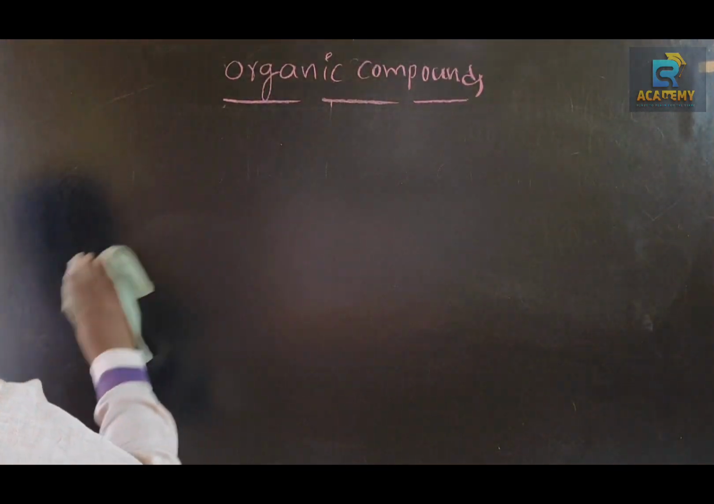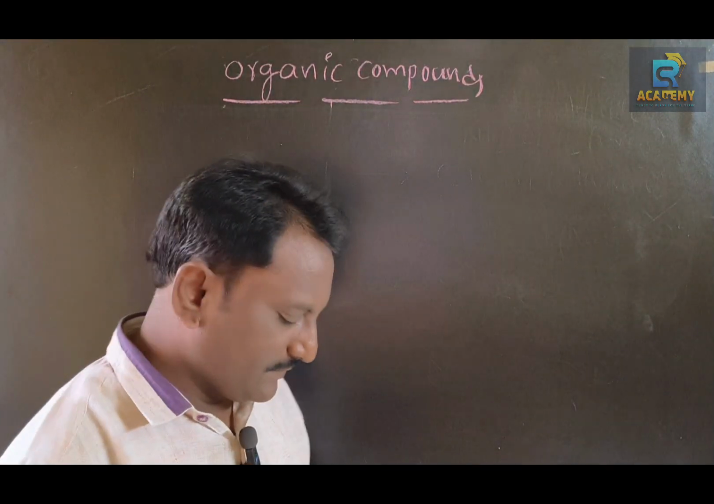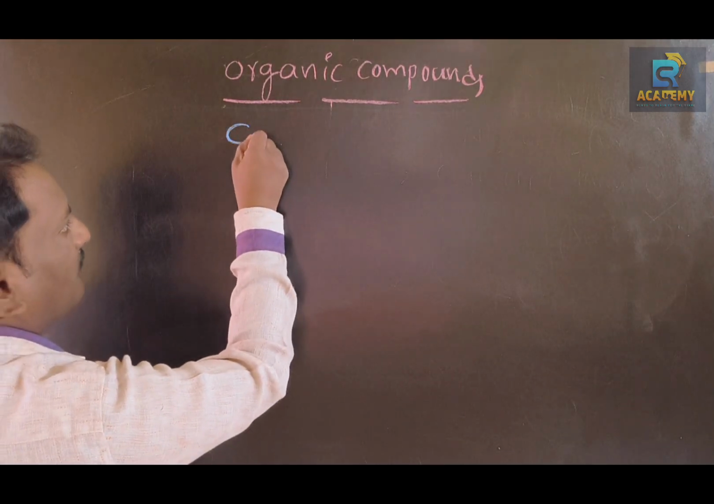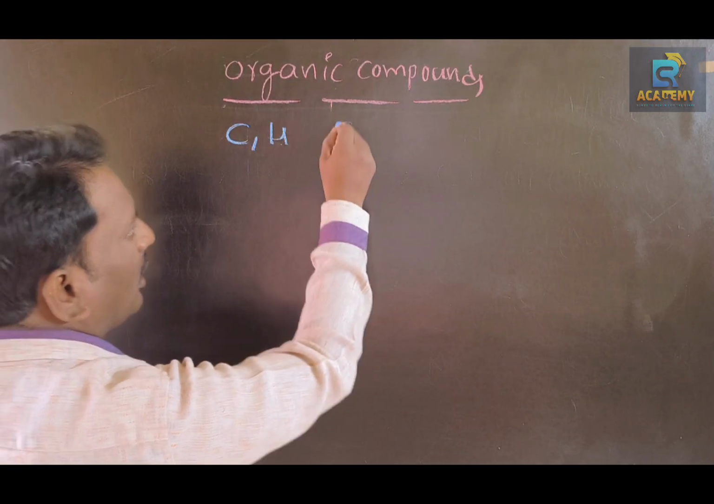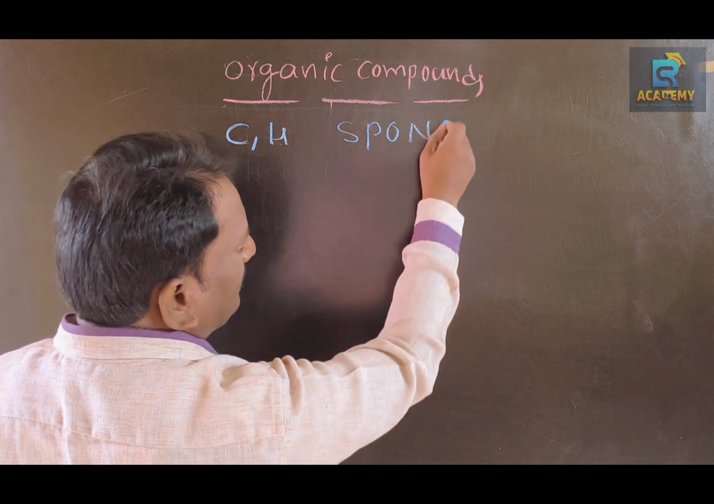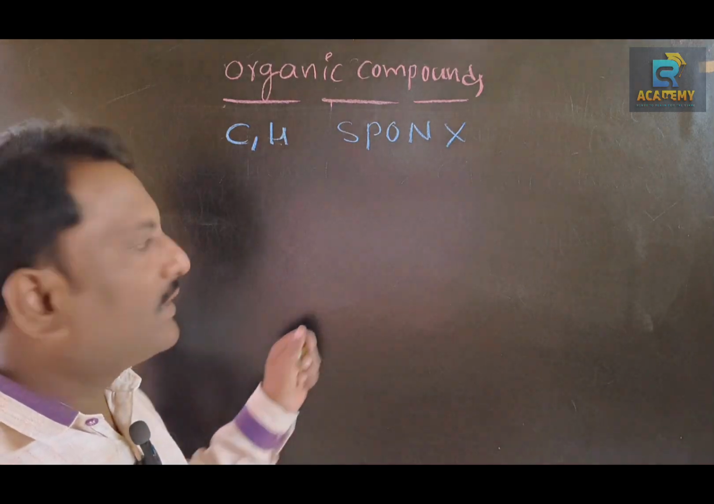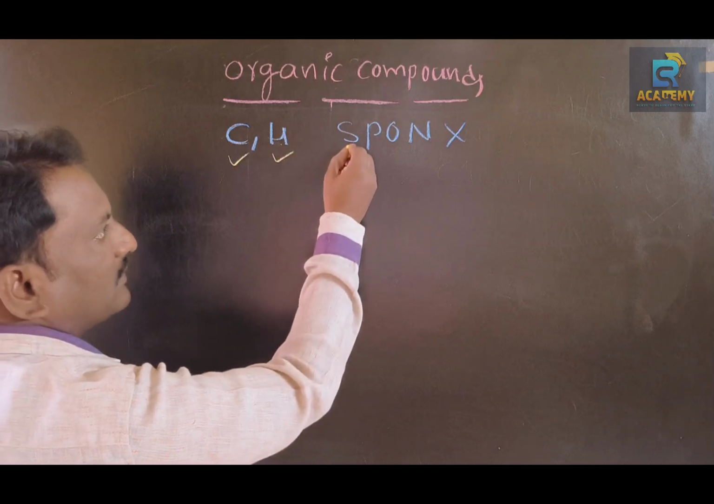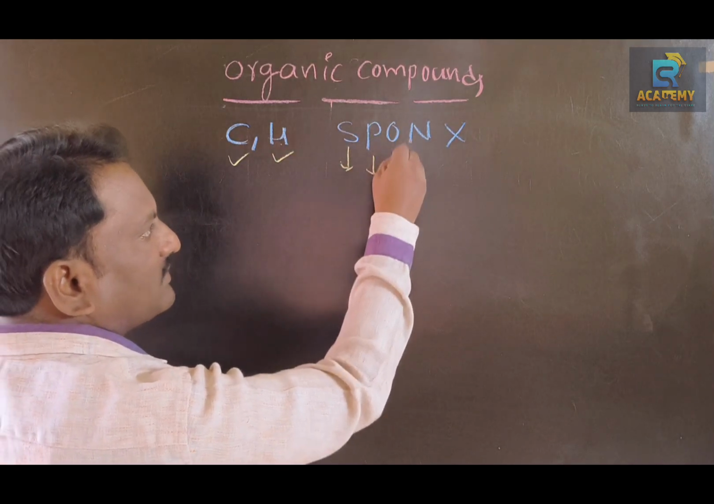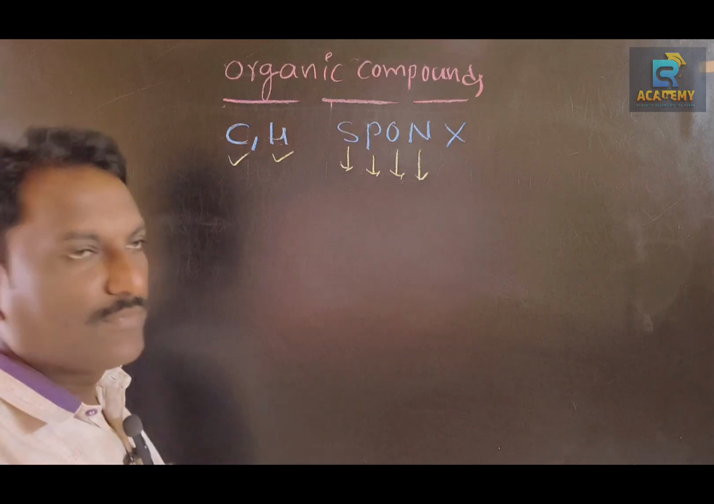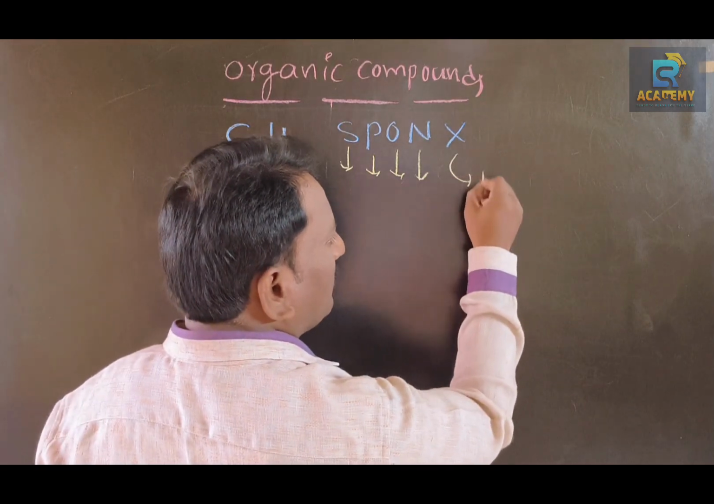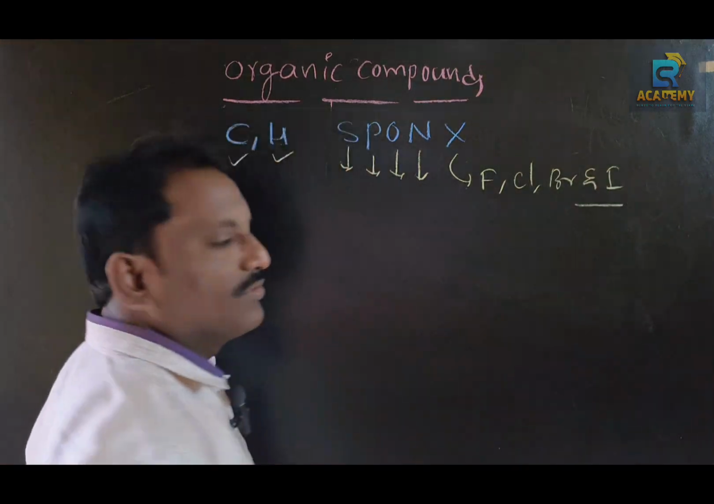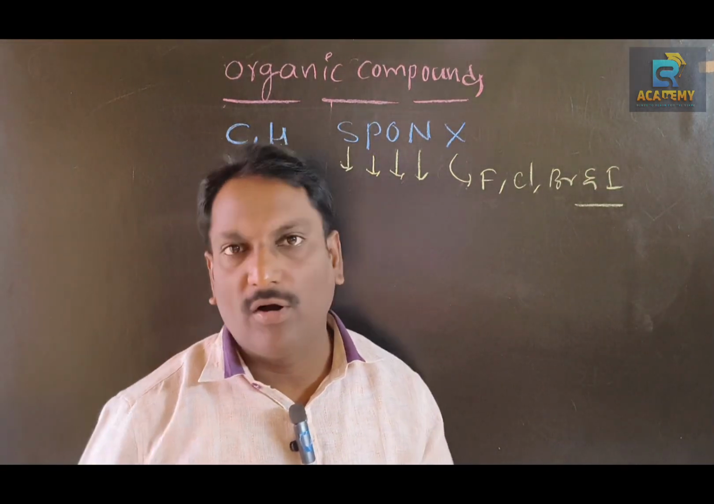Next, what are the main constituents of organic compounds? Organic compounds are mainly made up of carbon and hydrogen along with sulfur, phosphorus, oxygen, nitrogen and X. X means halogens: fluorine, chlorine, bromine and iodine. These are the main constituents of organic compounds.